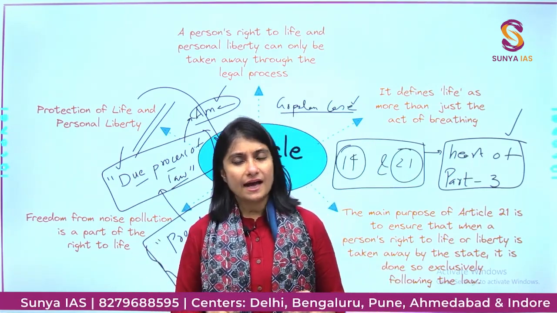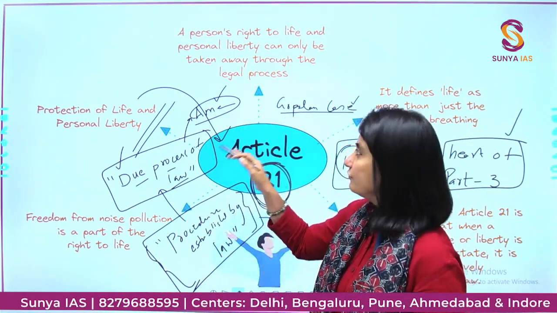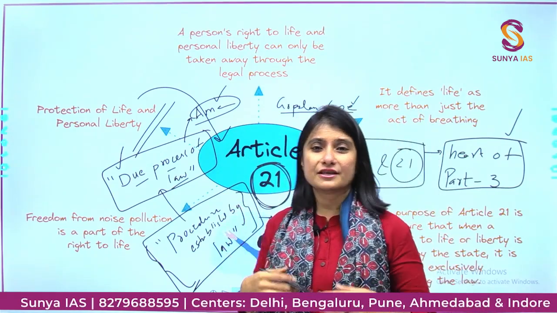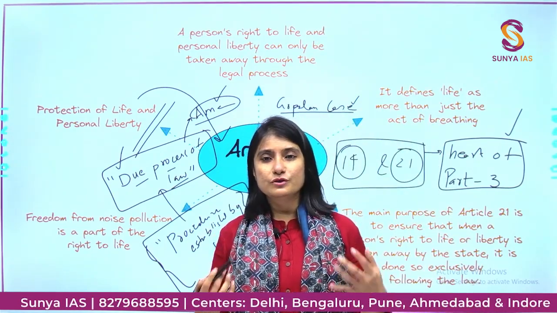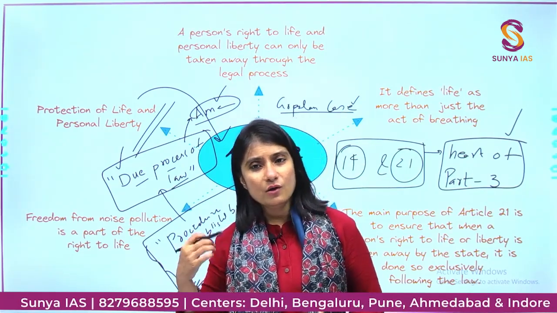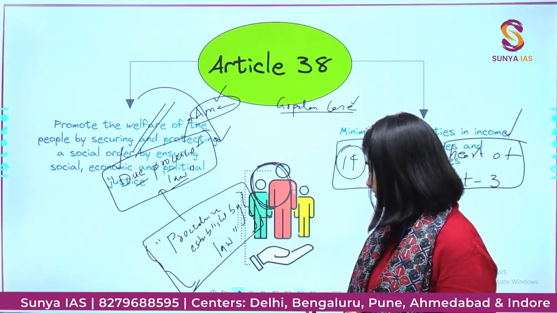Very simple and plain. Okay, we are not going to expand it further, but it is the most expanded right. Like you will have a right to pollution free environment, right to sleep, okay, and a lot of other rights are added to it via various Supreme Court judgments.